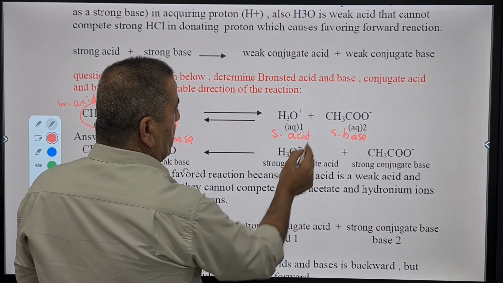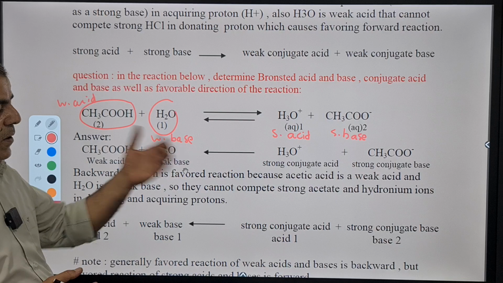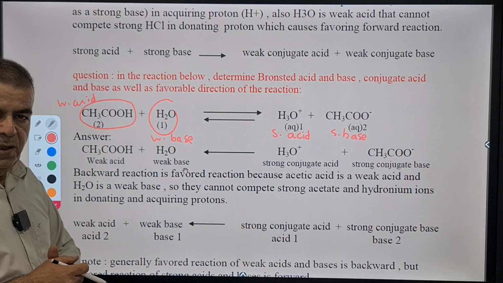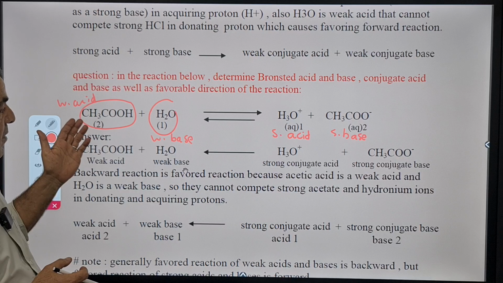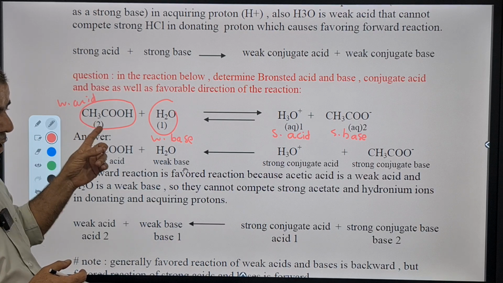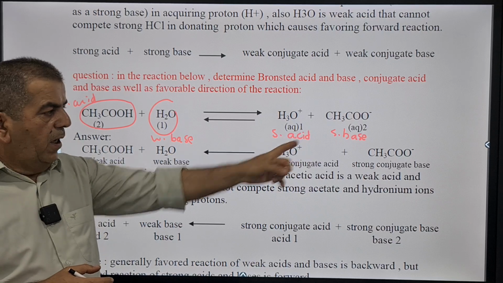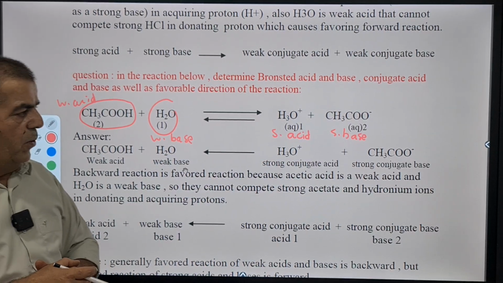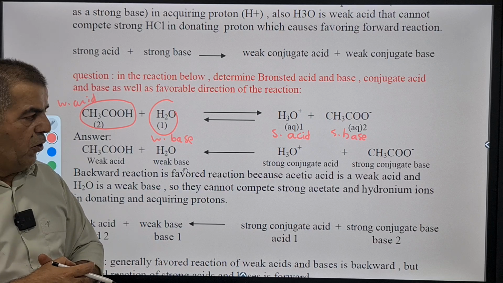Which direction is favorable here? Which direction dominates? Of course, the backward direction, which means in the container of ionization of acetic acid, we will have a very, very high amount of non-ionized acid and very little amount of the ions. How could we decide this? This depends on the conductivity.